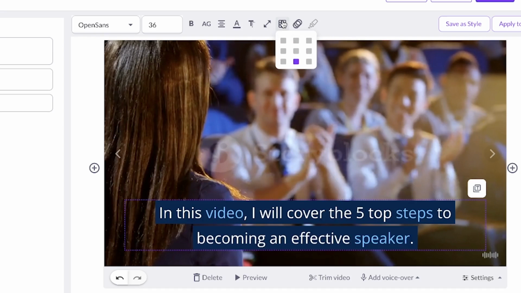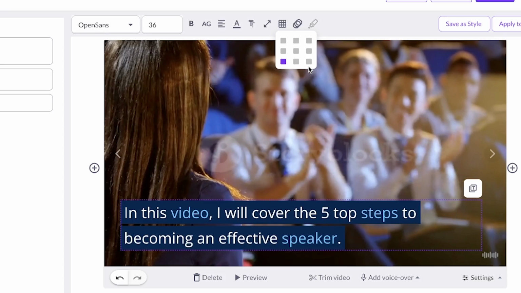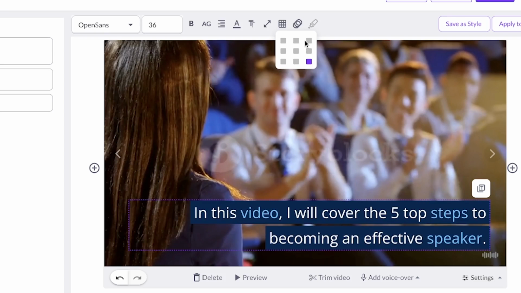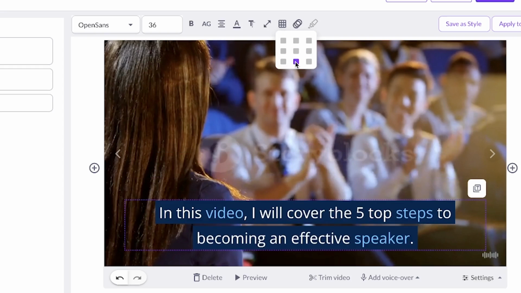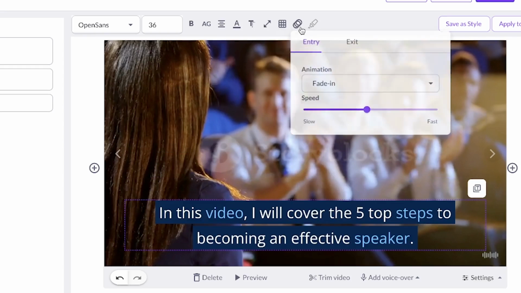And you can change the location of the text by clicking on this. You can see right now it is at the bottom center. You can make it bottom left, or you can make it bottom right, or you can make it center directly. So it's your choice to play around with the text feature to any length at any given point. But I think I prefer it at the bottom center right now because it's very good in location.